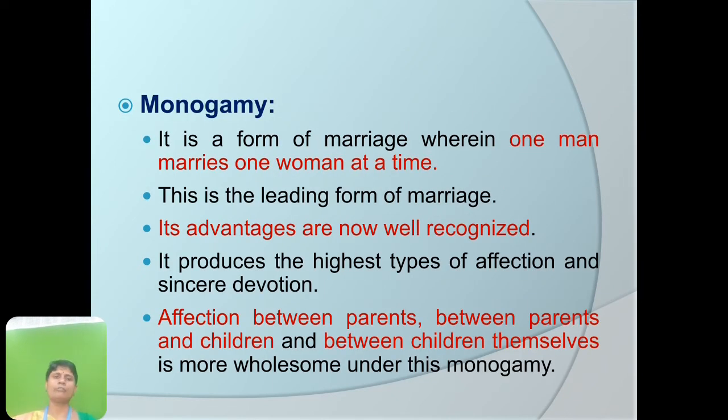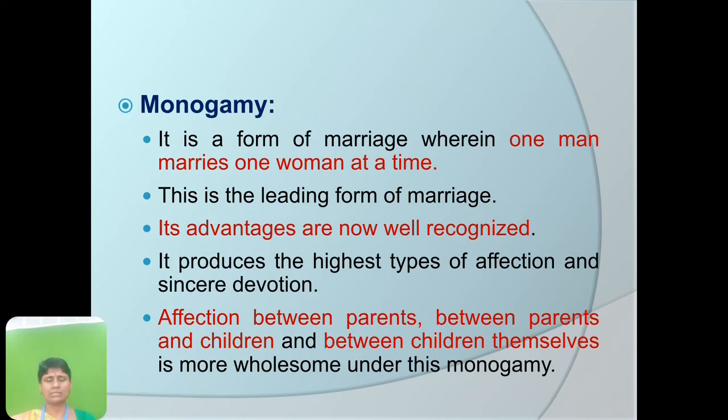Monogamy is a form of marriage wherein one man marries one woman at a time. This is the leading form of marriage. It is commonly seen and well recognized due to its advantages. It produces the highest type of affection and sincere devotion between the husband and wife.